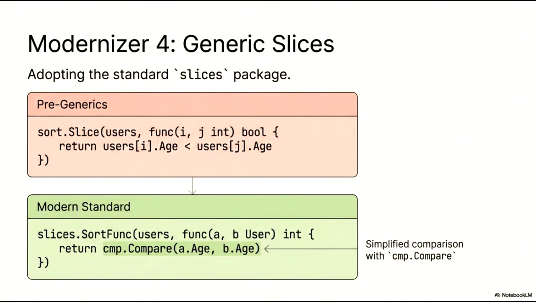Go 1.21. Before the advent of generics, sorting a slice of structs typically required sort.Slice, which utilized a comparison function based on indices. This approach often felt indirect and relied on closures to access the underlying data. With the adoption of the slices package, we now use slices.SortFunc. This method leverages generics to pass the actual elements, A and B, directly into the comparison function, significantly improving type safety and performance. Furthermore, by incorporating cmp.Compare from the cmp package, we simplify the logic to return a standard integer result, making the code cleaner and more idiomatic for modern Go development.